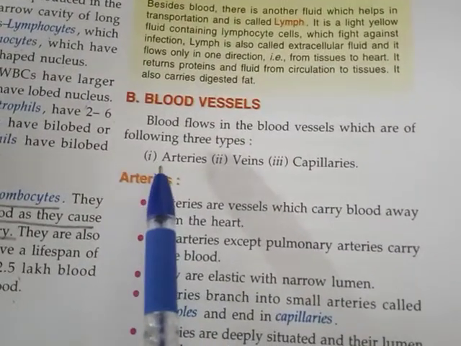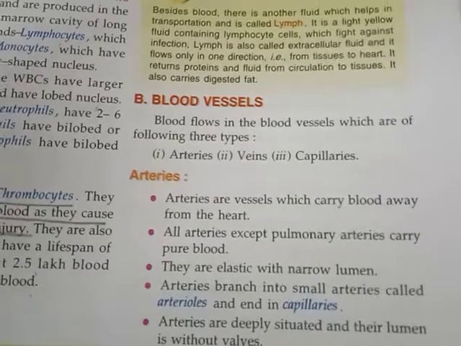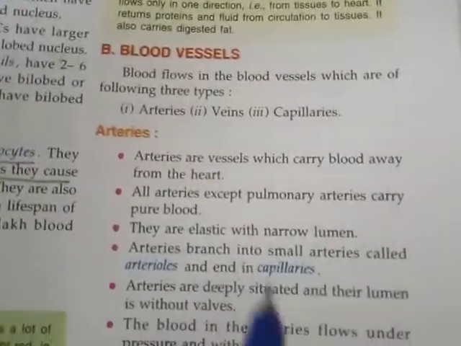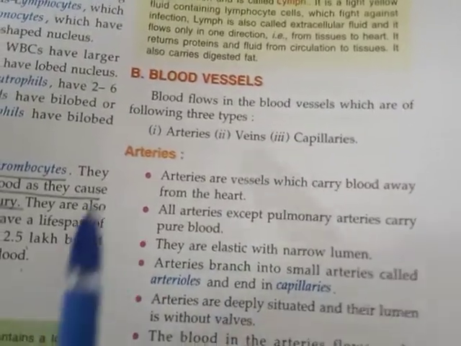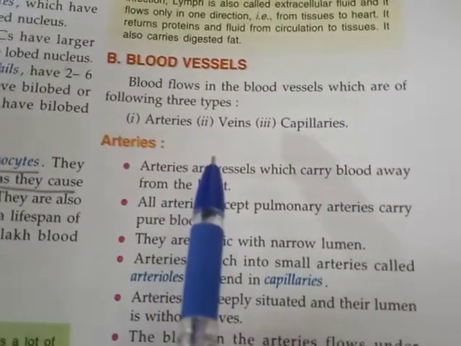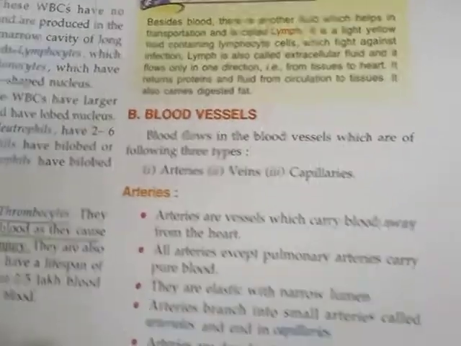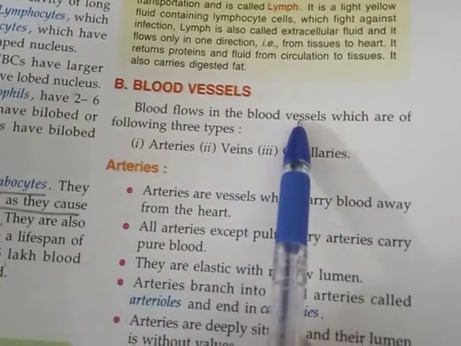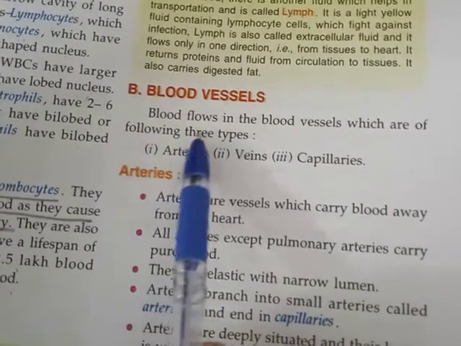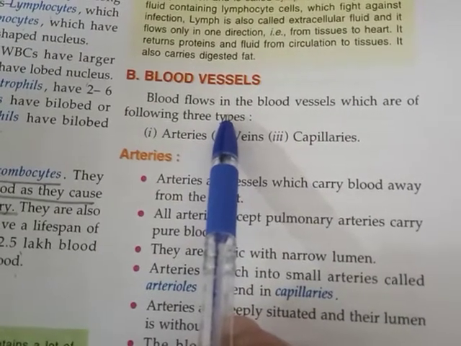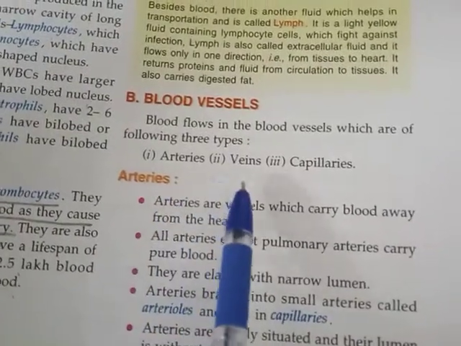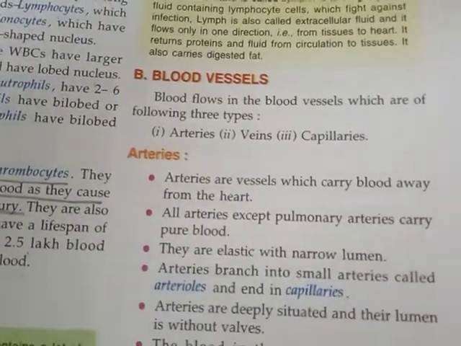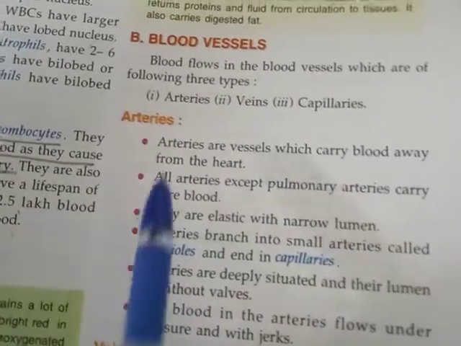As I told you, children, these blood vessels are the tube-like structures through which the blood flows and which help in transportation of the blood. So here we will study about these blood vessels. Blood flows in the blood vessels, which are of the following three types. Previously also I told you, children, that these blood vessels are of three types: arteries, veins and capillaries. So we will study them one by one.